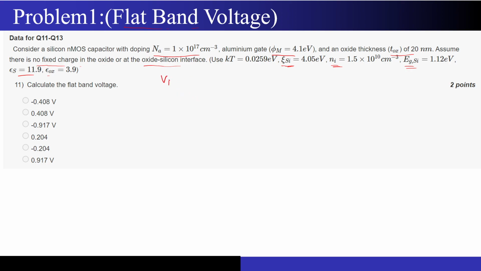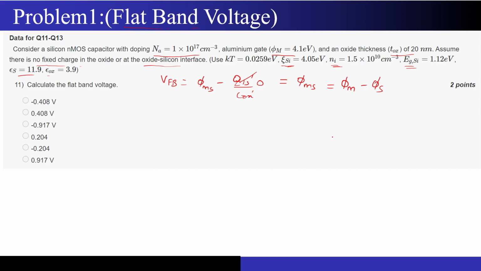Now the flat band voltage formula we have already seen: V flat band is phi ms minus Qss dash upon Cox dash. Now this Qss dash is 0. So the V flat band is thus phi ms, which is phi m minus phi s.